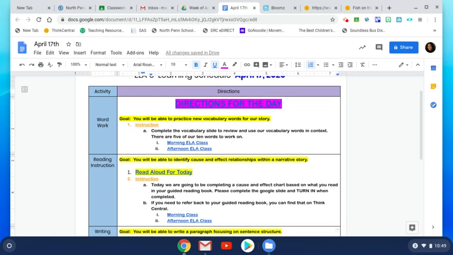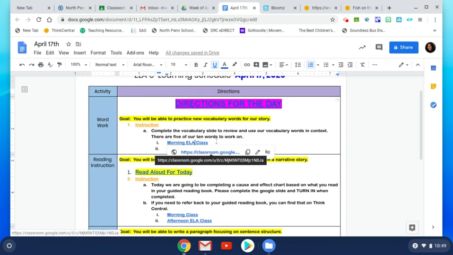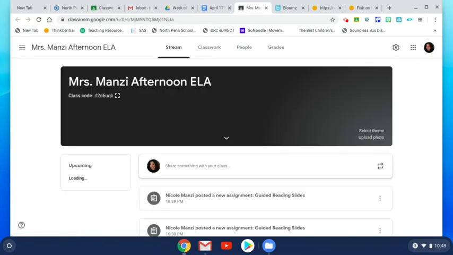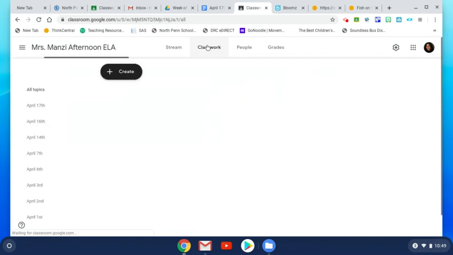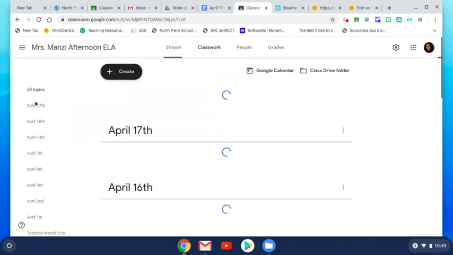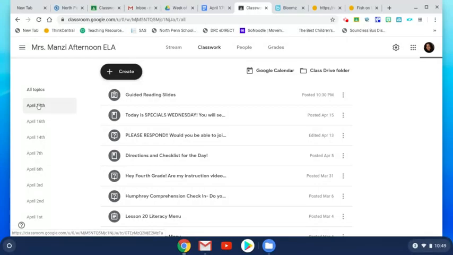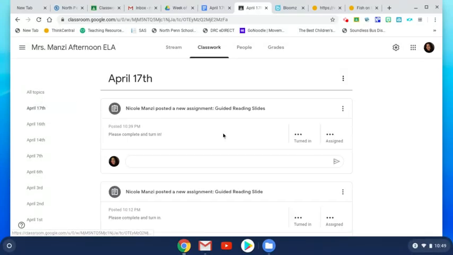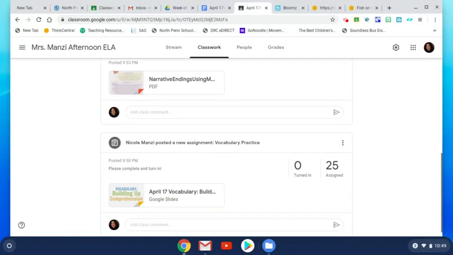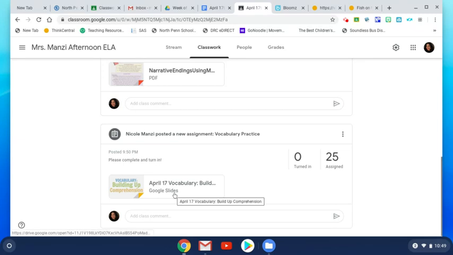For word work today, we are going to be practicing our new vocabulary words for our story. I'm going to use afternoon class because I always use morning. If you go to Google Classroom, under classwork, April 17th, you will see here at the bottom, April 17th vocabulary build.